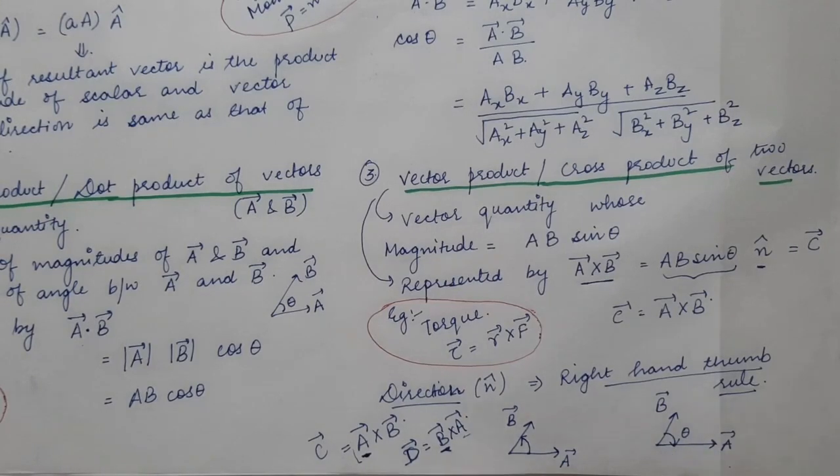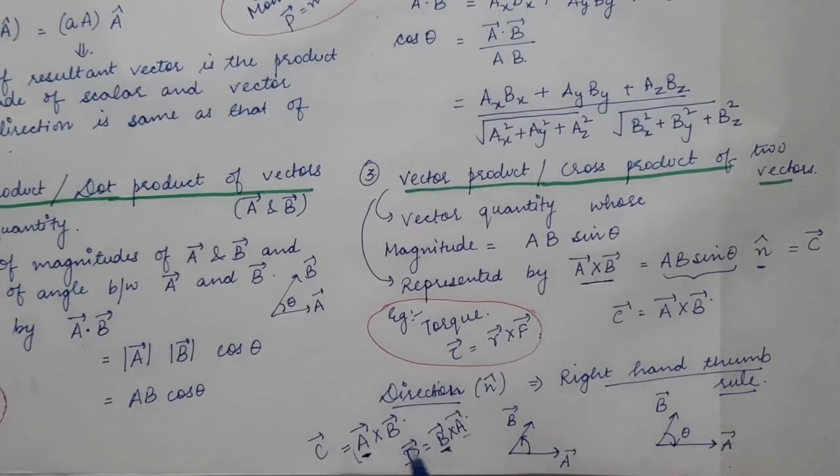So the resultant vector B cross A will be pointing in the downward direction, and in the case of A cross B, the resultant C vector will be pointing in the upward direction, or out of the paper.